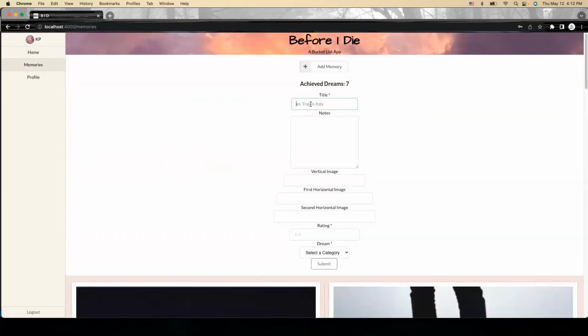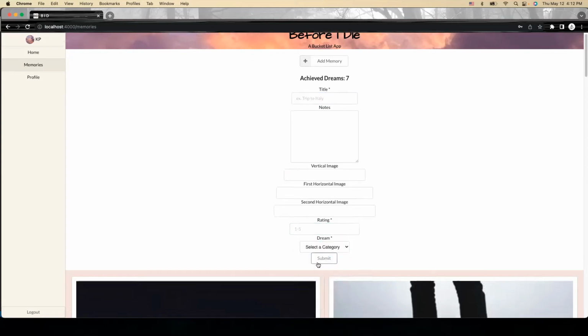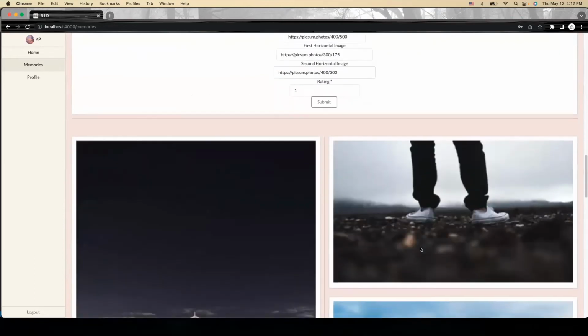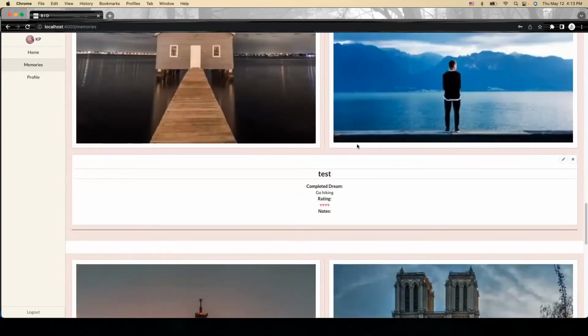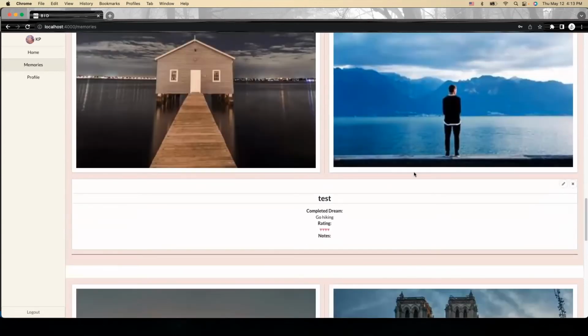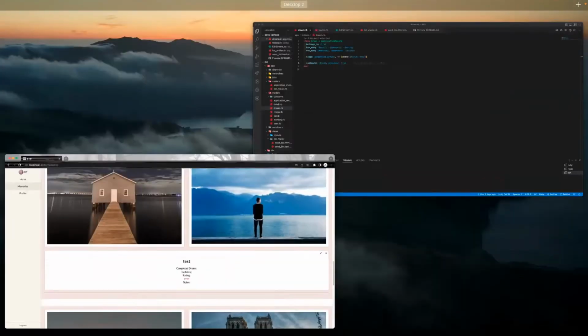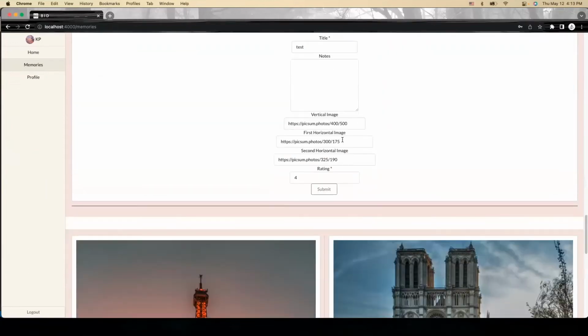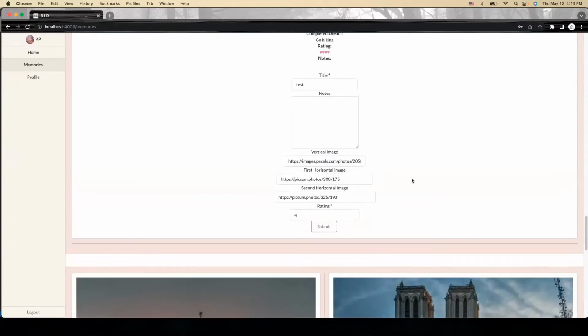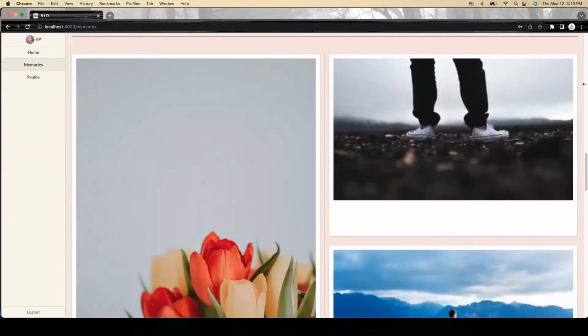You can create memories. And what's cool about this, if you don't want to put in images, I have a placeholder option. So you submit, it scrolls down for you so you can go and find, so this was the dream I just created called test. And it automatically has these placeholder images in there. So if you decide you don't want to do images right away, you can always come back later. But if you decide you want to add an image, you can just edit and change the URL, submit, and it'll do the new image that you want.